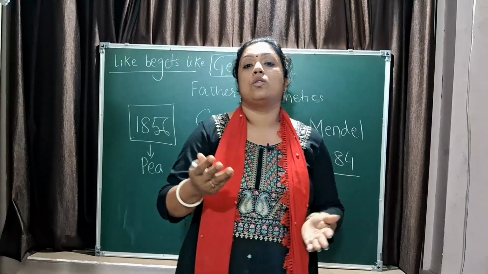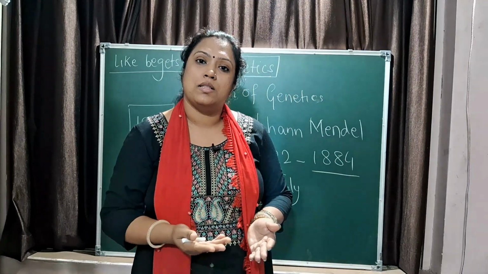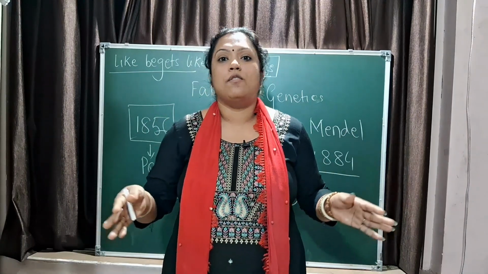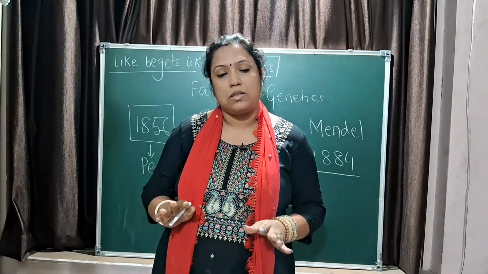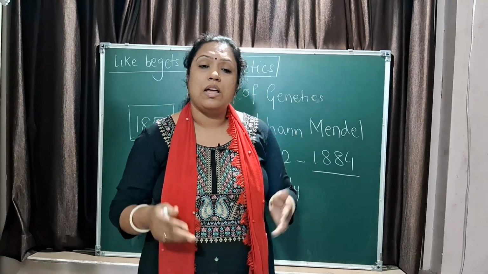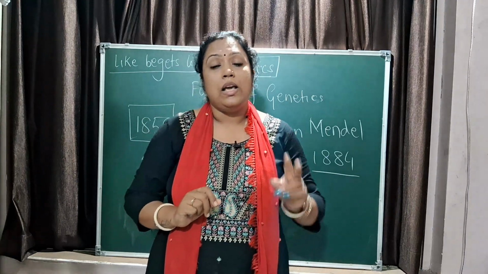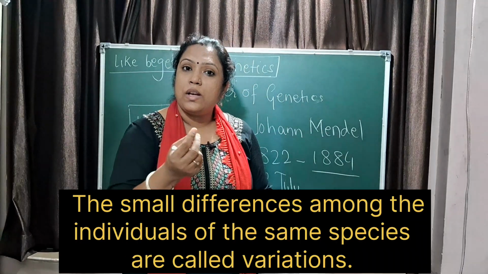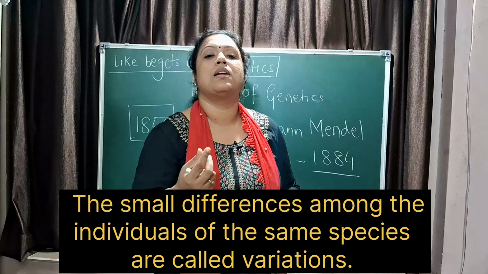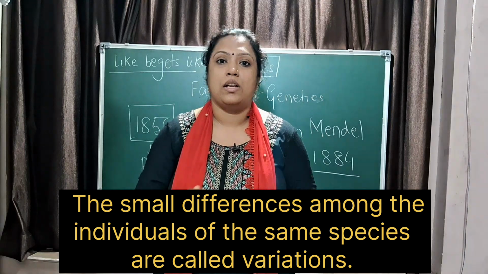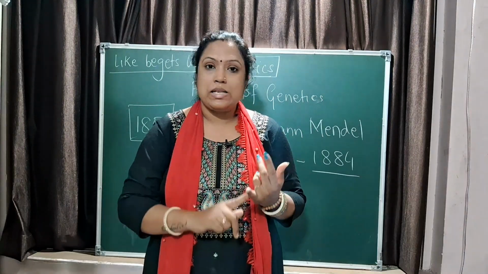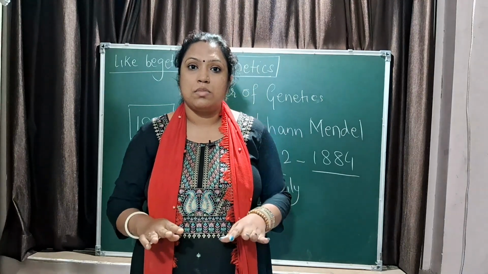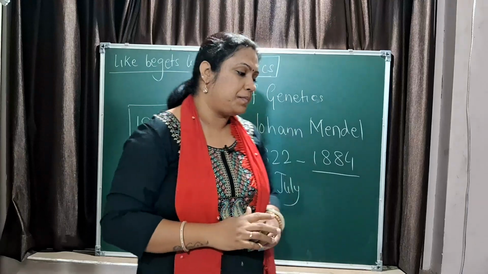So there is also a possibility of variation among the species. I look different from the other teachers, all the students look different from each other, though they all are human beings, right? So our appearance, everything, has slight variations. Even two children of the same couple look different. And that difference that is seen in a population is called variation. Is that clear? So what is genetics? What is heredity? And what is variation? I hope the concept is clear. Let me quickly clean the board.